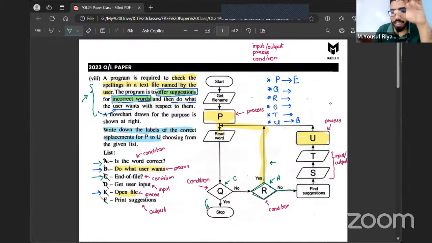Now tell me, is this suitable? Is the current version suitable or my previous version suitable as per the given scenario? What do you think? Previous one is where Q is A and R is C. Current one or the previous one? What is more suitable?